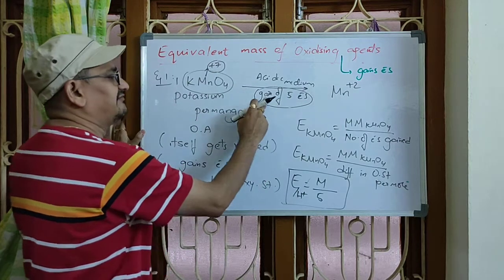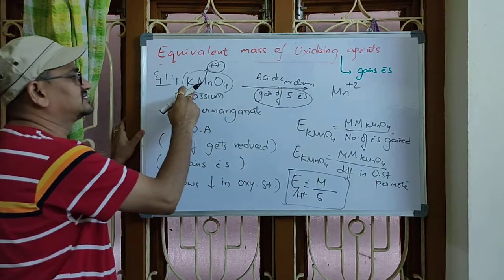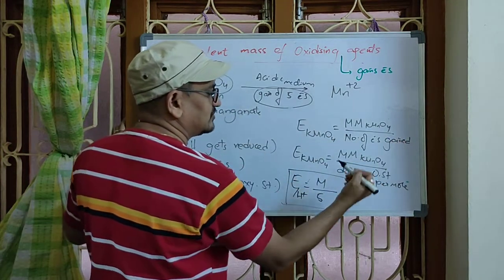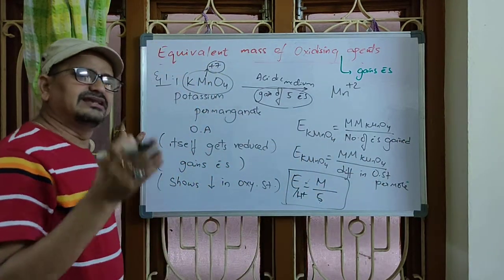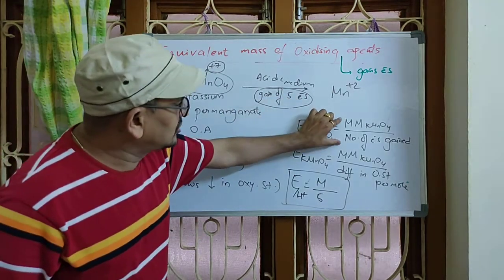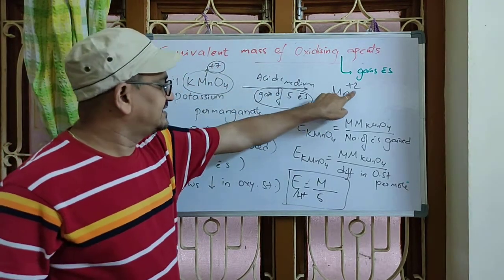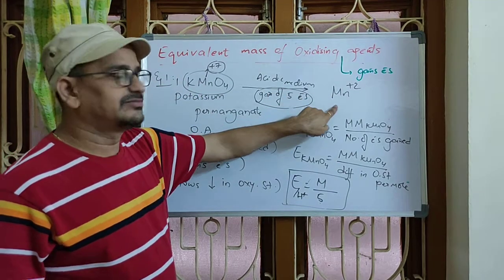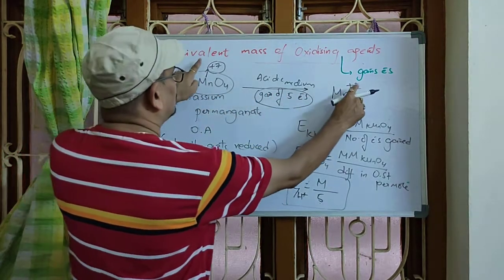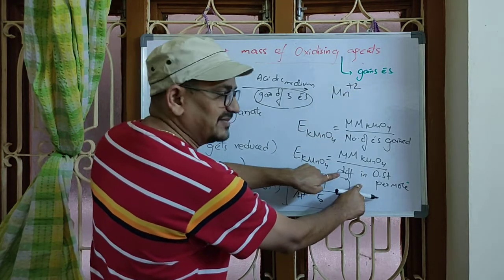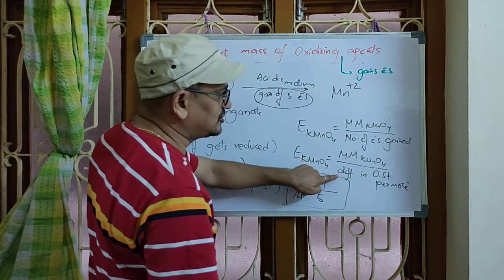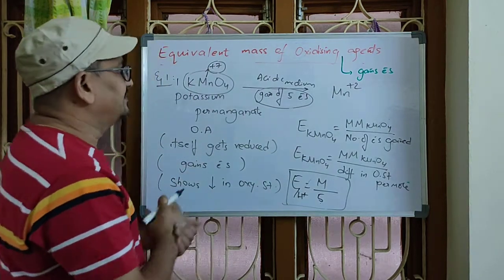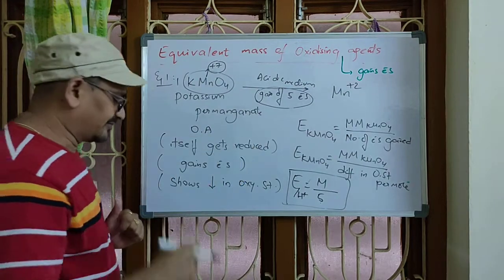Now plus 7 to plus 2, what is the difference? 5. It means 5 electrons were gained by how many moles of oxidizing agent? By 1 mole of oxidizing agent. So the number of electrons gained by 1 mole of oxidizing agent is 5. In other words, the same formula can be given as the difference in oxidation state per mole. In 1 mole, 1 manganese is there; here also 1 manganese. So 1 manganese to 1 manganese, the difference in oxidation state means the same. This denominator and this denominator mean the same. Is that clear?